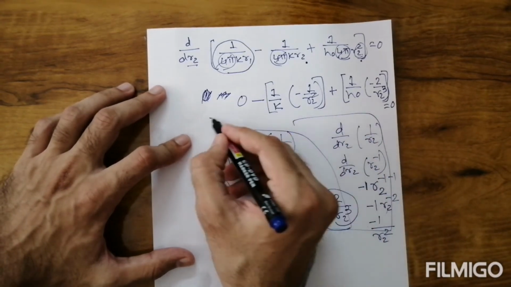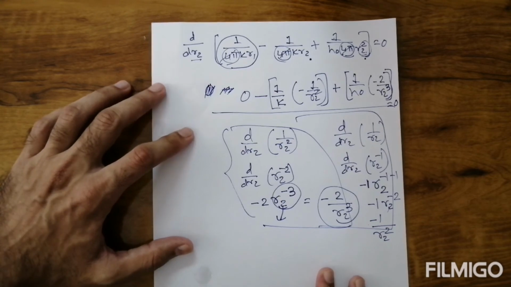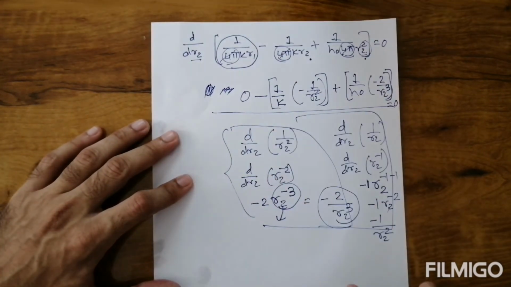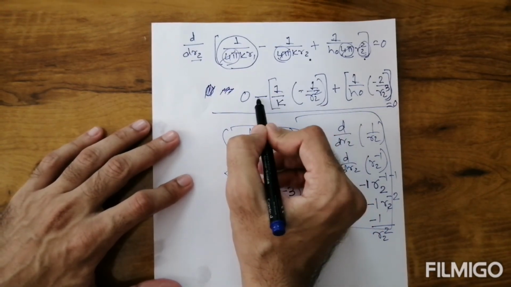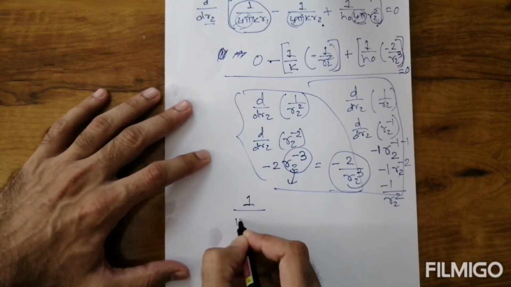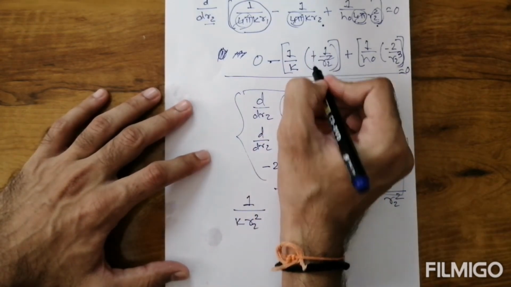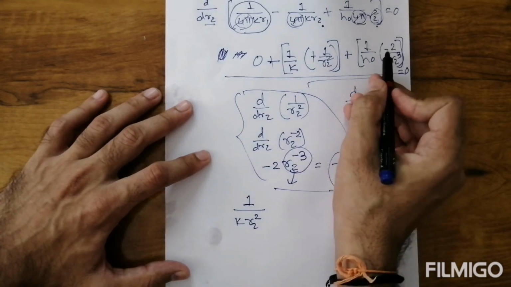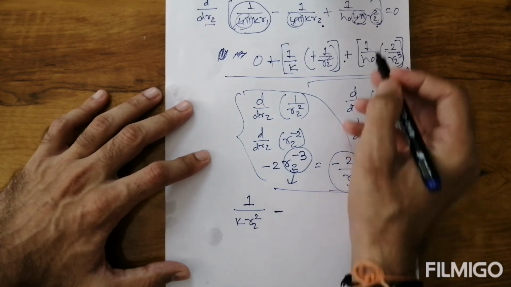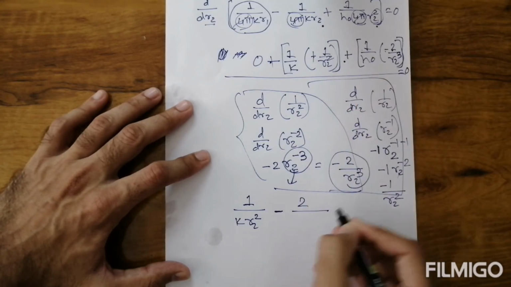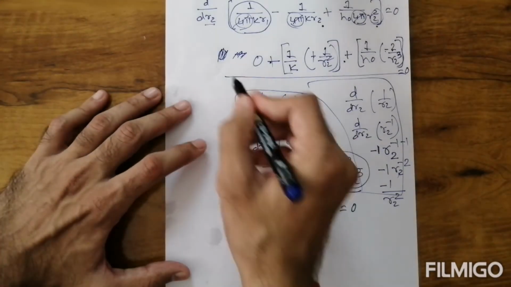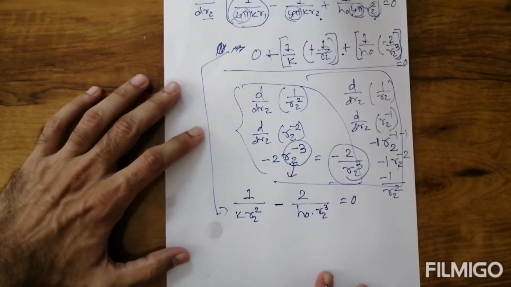Okay, up to that. Now you can concentrate here. Now we are removing that bracket, so that minus and that minus become a plus. So what will be our answer now? 1 upon k r2 squared, that minus minus becomes plus. Okay, minus that plus is there, so it becomes a minus. So minus 1 upon, here 1 is there, here 2 is there, so 2 by h0 into r2 cubed is equal to 0. That equation is now converted to this form.